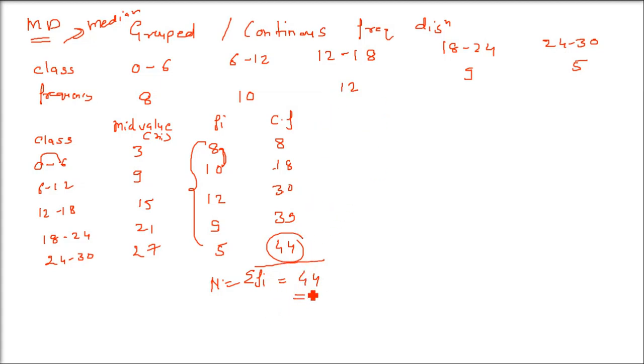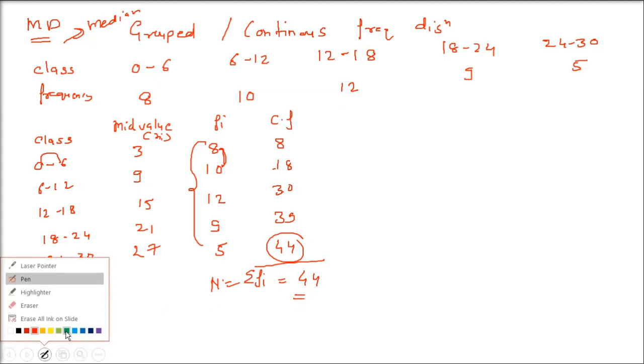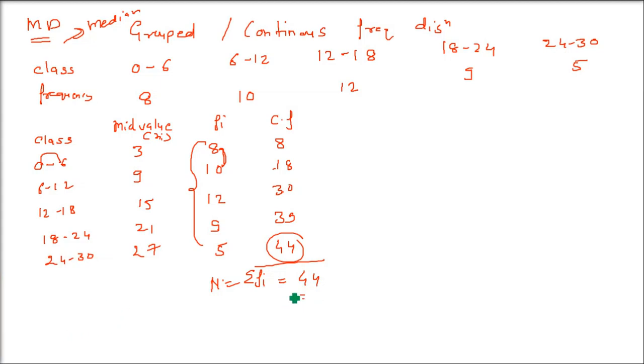So first thing is, we have to find out the median. We can only talk about mean deviation when we have found out the median. So what is the capital N? It's 44. Is it clear? So we have to find N by 2, half, which is 22. Now you have to see which cumulative frequency is just higher than N by 2, just higher than 22. 30 is higher.